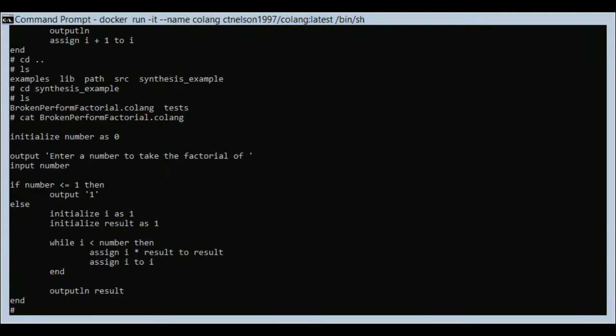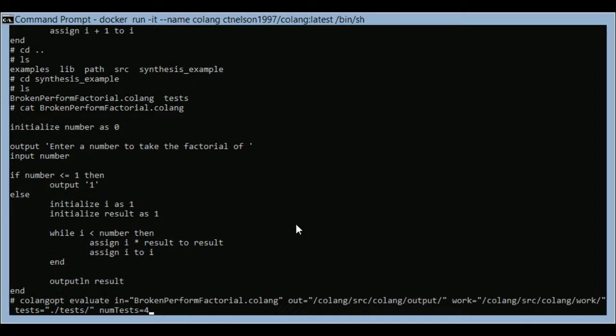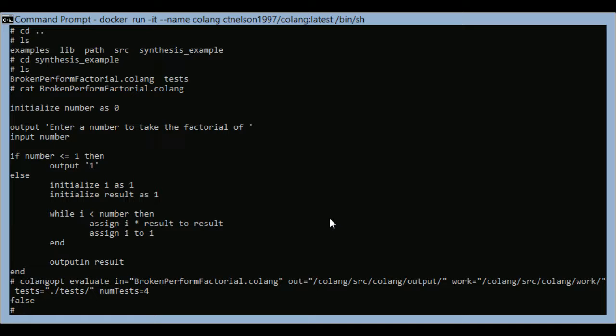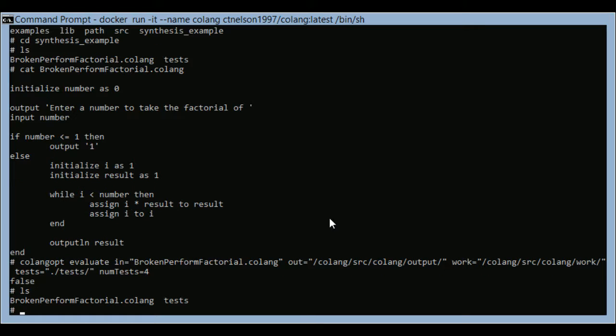So what we could do is we can run the evaluation command and attempt to evaluate this and see whether it returns true or false. If it returns true, that means the program is working correctly against a set of test cases, and if it returns false, it's not. And these test cases are in this test directory here.